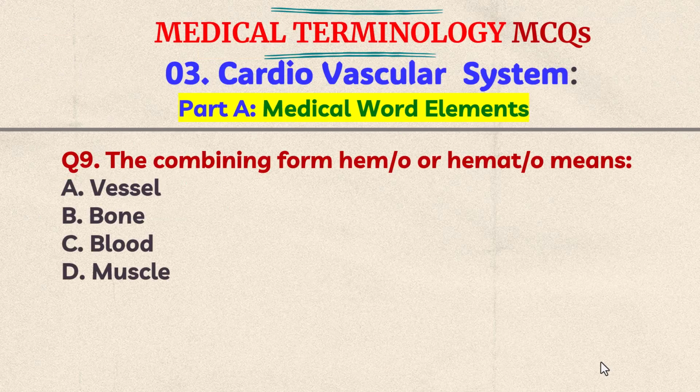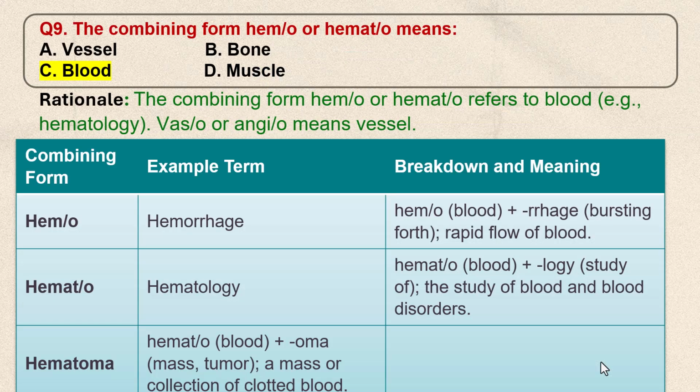Question number 9. The combining form hemo or hemato means A. Vessel, B. Bone, C. Blood, D. Muscle. Think the answer. The correct answer is C, blood. The combining form hemo or hemato refers to blood. Example, hematology. Vaso or angio means vessel.